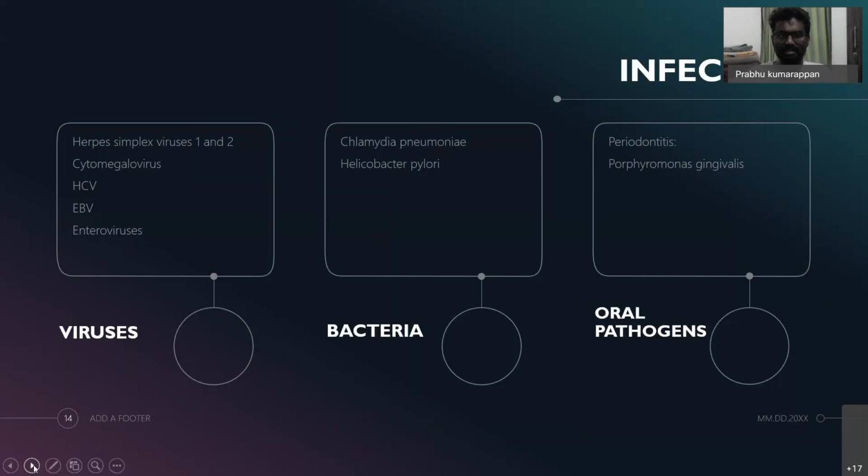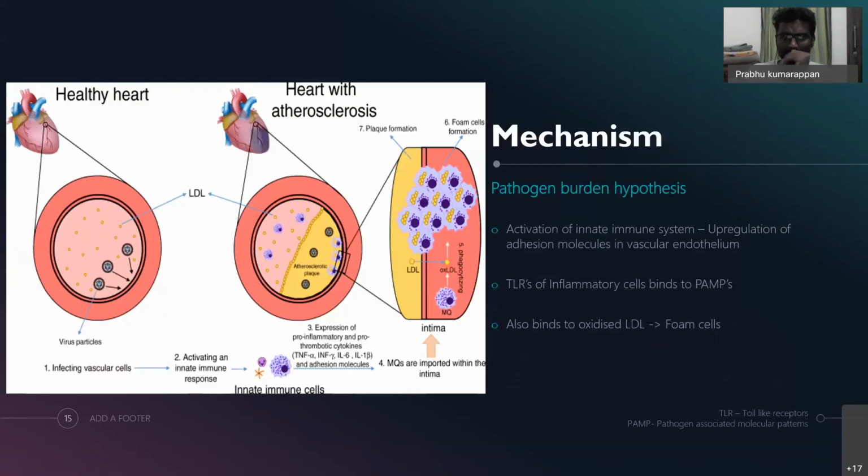And when it comes to bacteria, Chlamydia pneumoniae and Helicobacter pylori have shown association with coronary artery disease as well as peripheral artery disease. And the oral pathogens causing periodontitis, Porphyromonas gingivalis, have also been found to be associated with raised atherosclerotic risk.